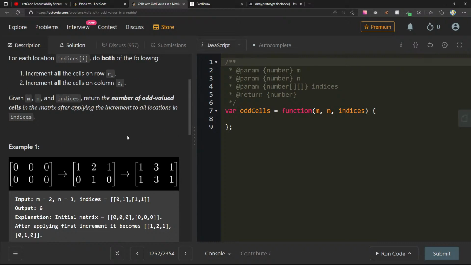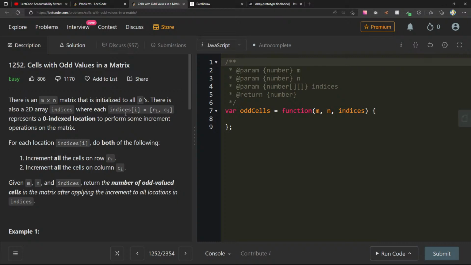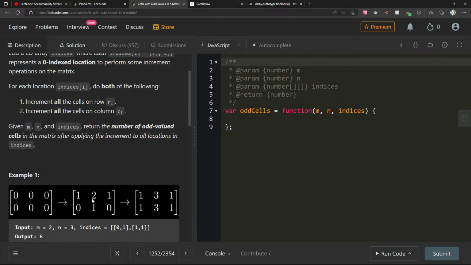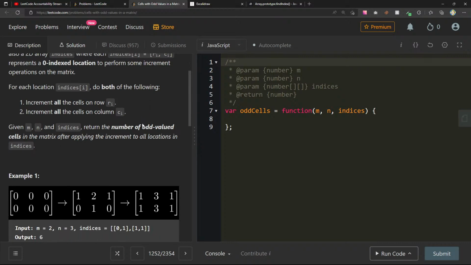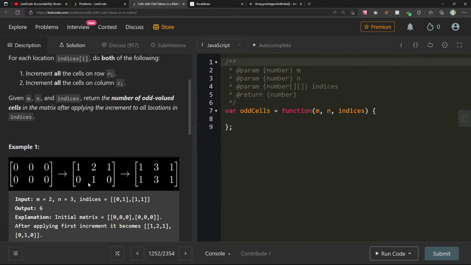Okay, so we have m by 2, n by 3 initialized to all zeros, and the indices are 0, 1, and 1, 1. For each location indices at I, increment all the cells on row 0.